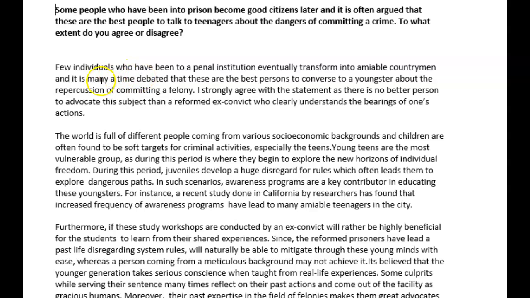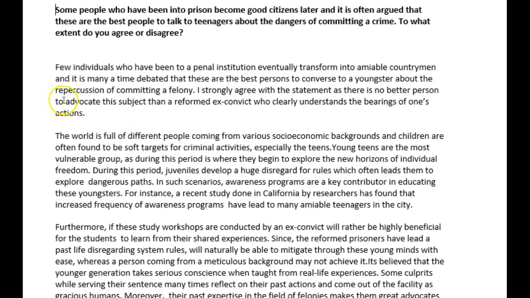And this too, you didn't really need to write "it is many a time". It just doesn't feel particularly appropriate here. Okay? And it is often debated that these are the best people to converse with youngsters about the repercussions of committing a felony. Okay? So it's a little bit of grammar, it's a little bit of vocabulary. So that's pretty much what I wanted to discuss with you here.